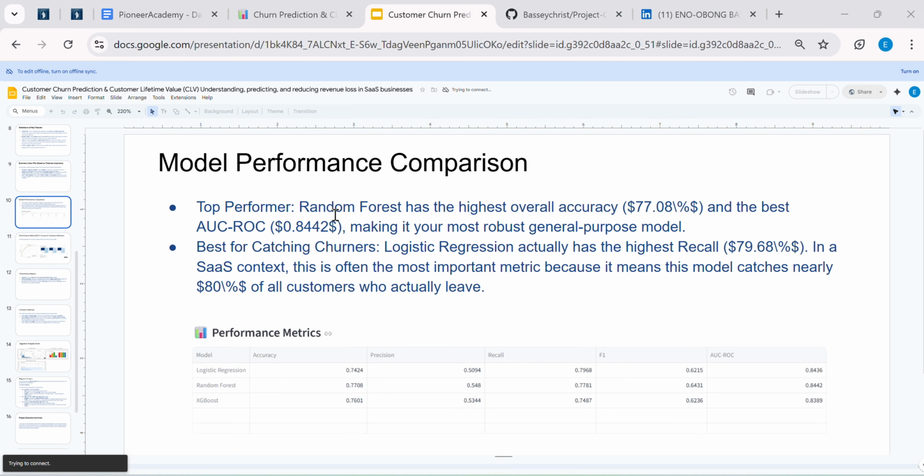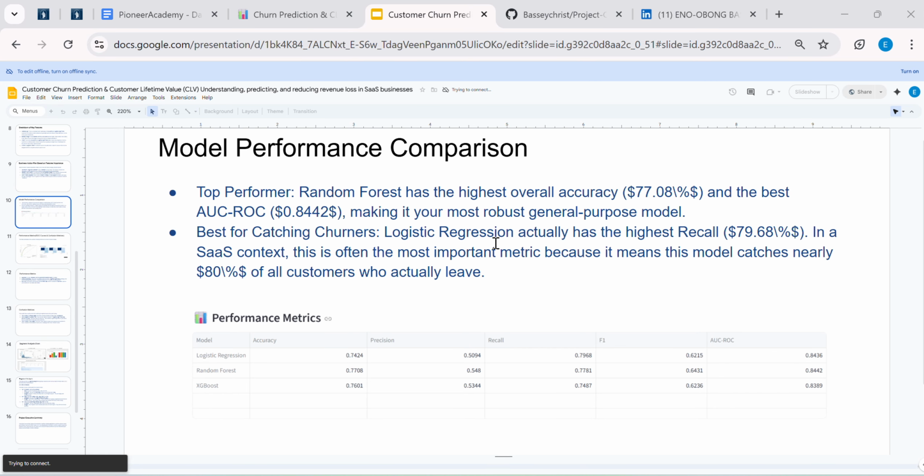Okay, let's head over to the model performance comparison. We have the top performer here, which is the random forest, which has the highest overall accuracy and the best AUC-ROC of about 0.8442, and this makes it the most robust general purpose model. And we have the best for catching the churners, which is the logistic regression, which has the highest recall of 79.68%. In a SaaS context, this is often the most important metric because it means that the model catches nearly 80% of all the customers who actually leave.